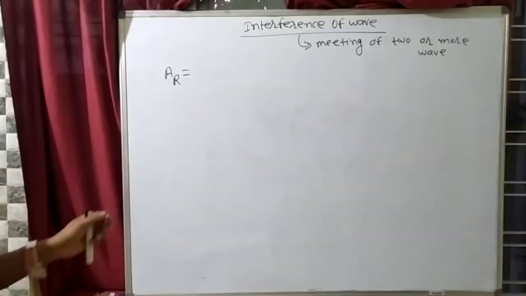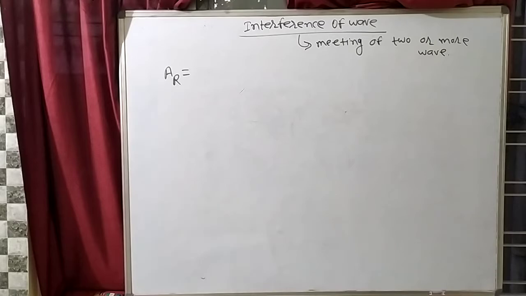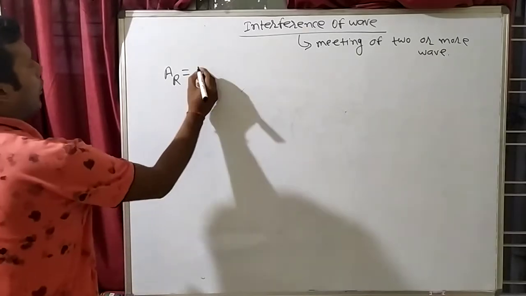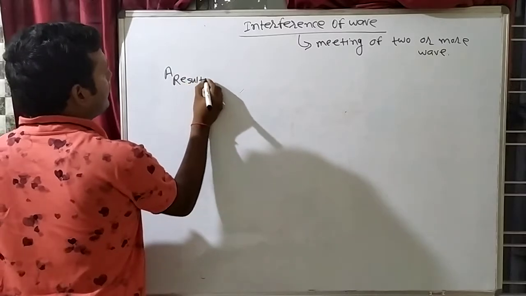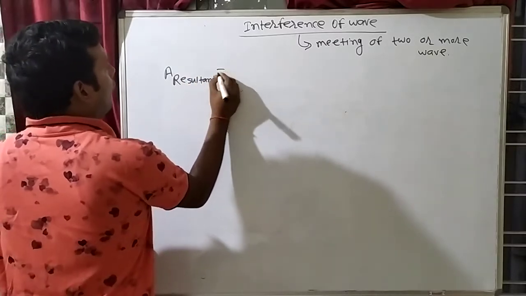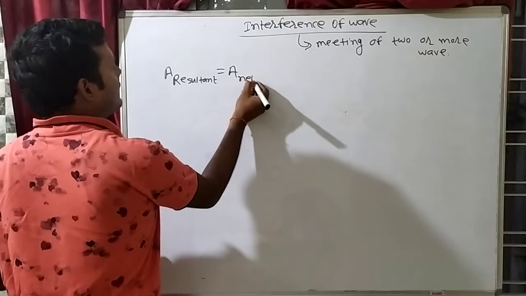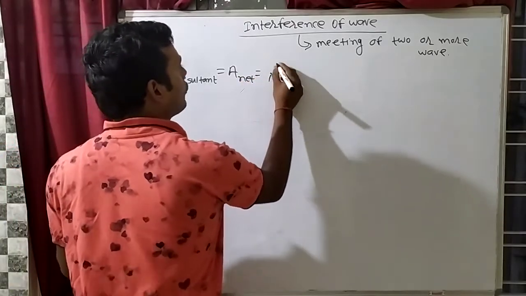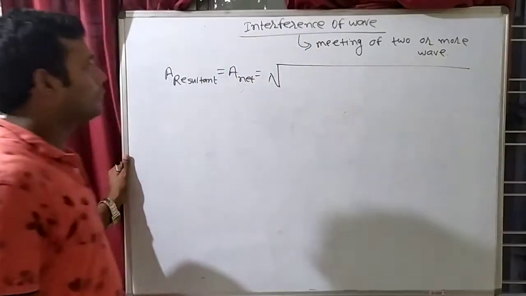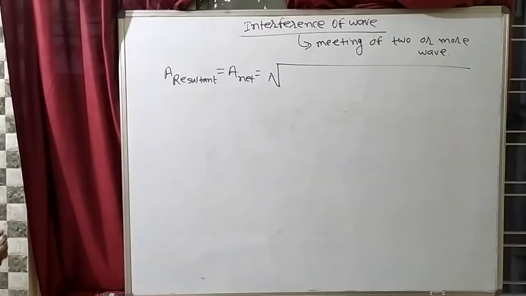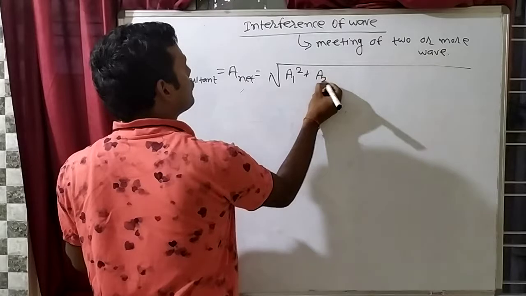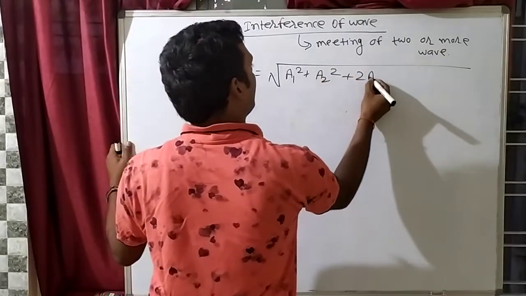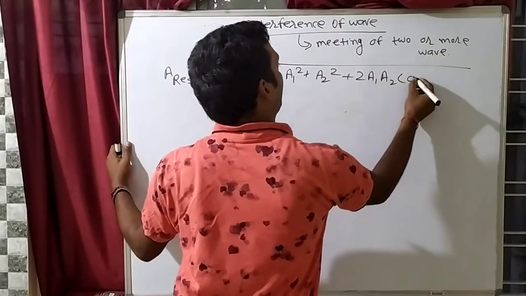One more formula is that of the resultant. That means when you have to find the resultant amplitude, A resultant, or you can say A net, that is net amplitude is equal to square root of a1 square plus a2 square plus 2a1 a2 cos phi.